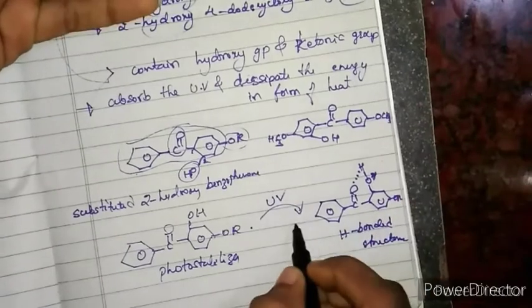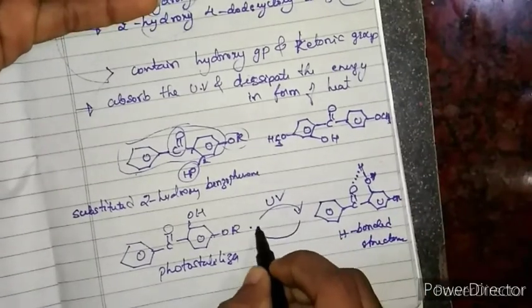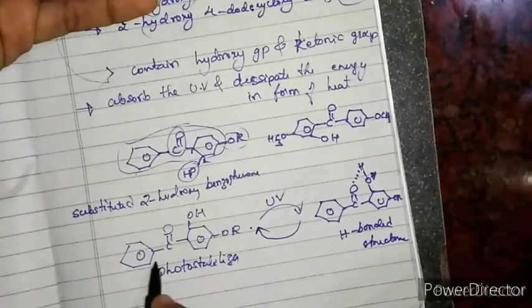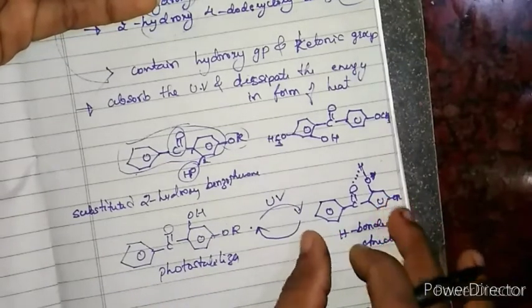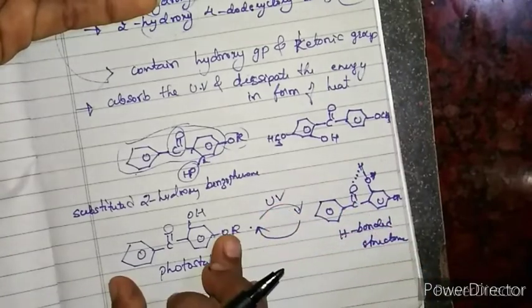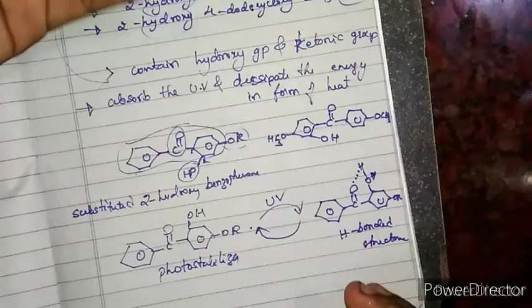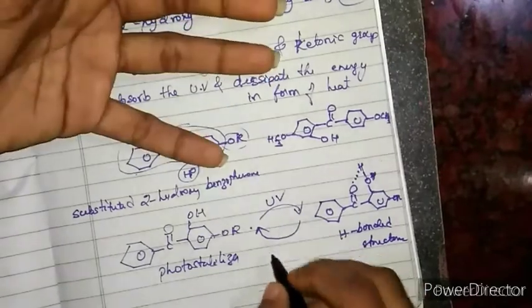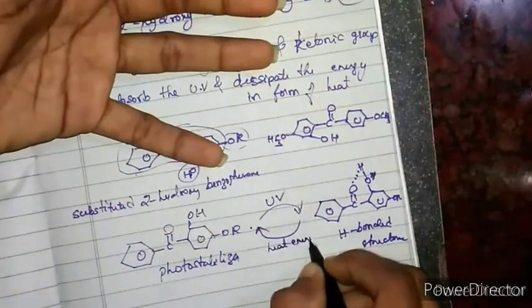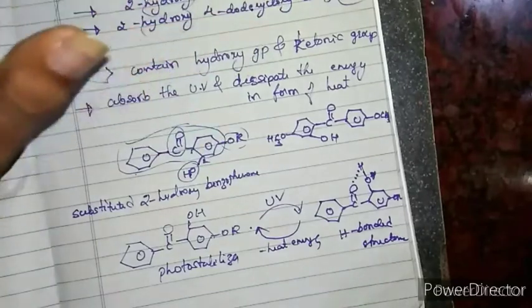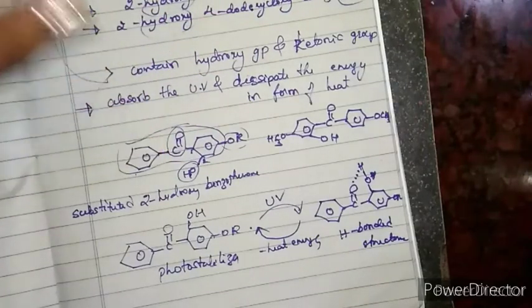Whenever it dissipates energy, you will get back the initial structure of the photostabilizer. This is the structure when it absorbs the UV radiation, and this is the structure when the stabilizer gives out that absorbed radiation in the form of heat energy.